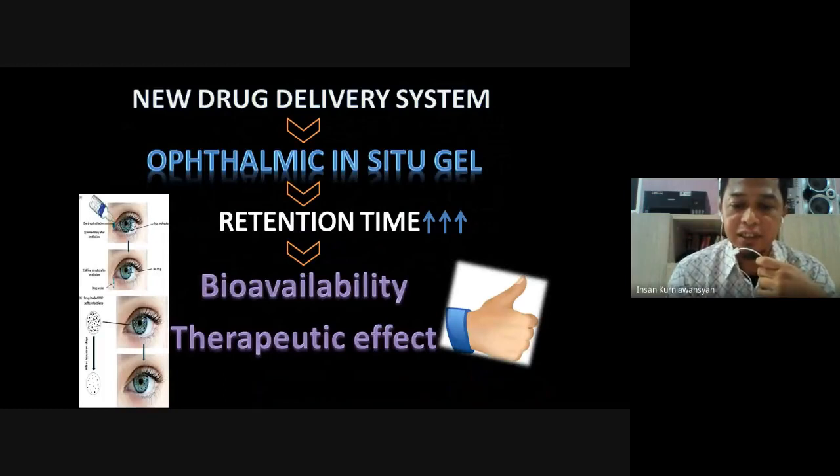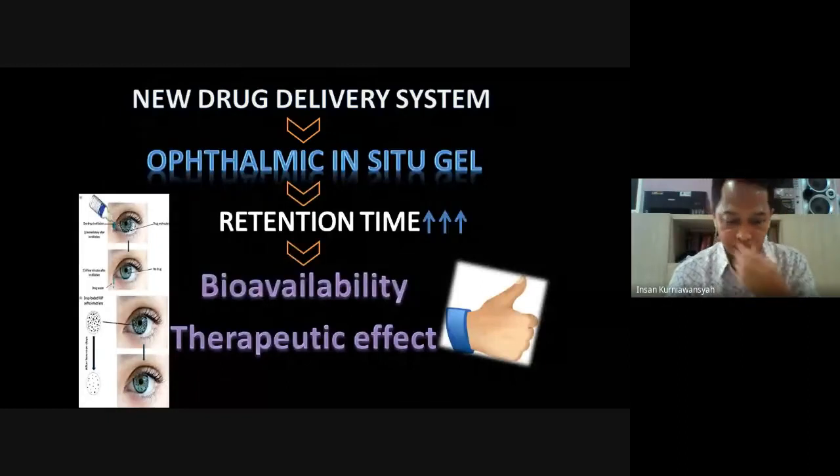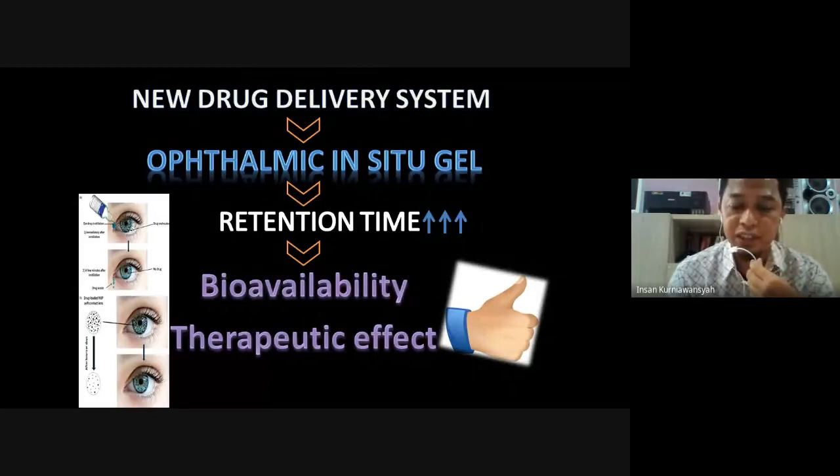The use of a gel system, instilled as a drop into the eyes and undergoing a sol-gel transition, can overcome the problem of poor bioavailability and therapeutic response exhibited by conventional ophthalmic solutions. Other advantages of in situ gel are that it is easy to use, simple to manufacture at the factory, and improves both adherence and patient comfort by minimizing the frequency of use.